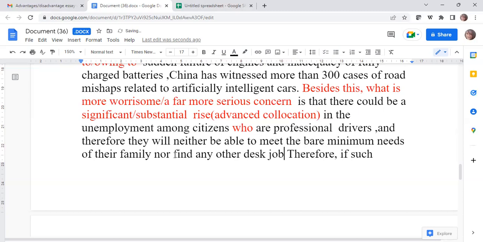Or you can say nor have to find any other desk job. Did you get it?